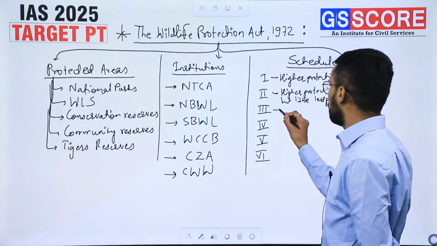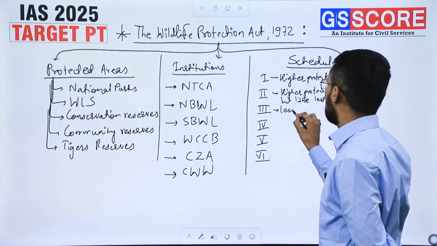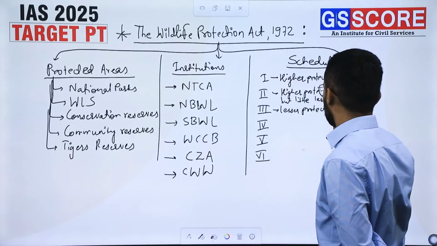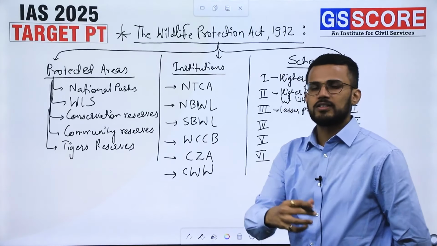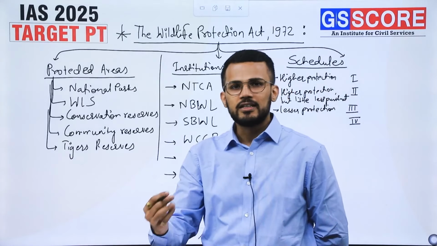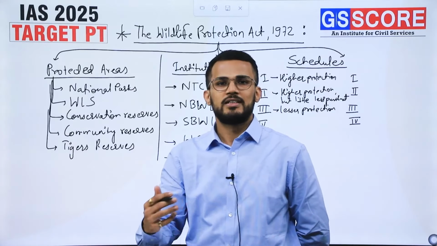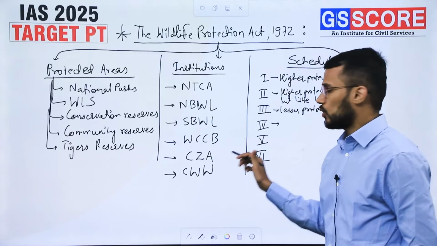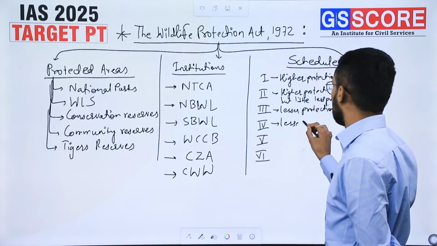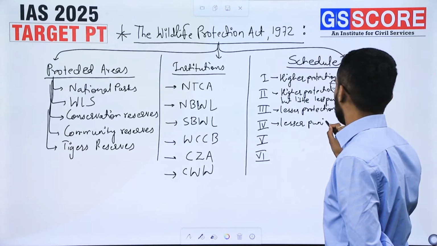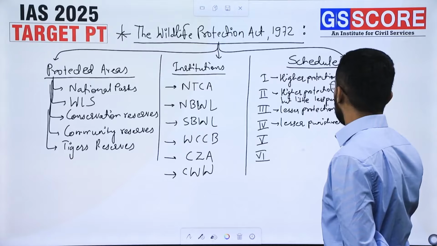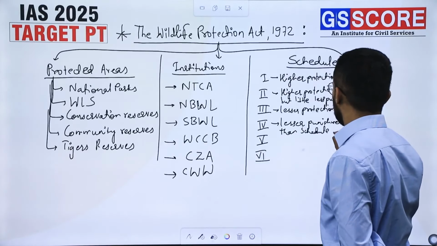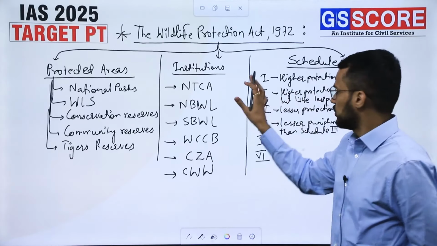Then in Schedule 3 we have animals with a lesser degree of protection, right? That means they are generally considered as common animals, and any crime against them would be punished with little less punishment. Same is the case with Schedule 4. Schedule 4 also has lesser punishment than Schedule 3 animals.